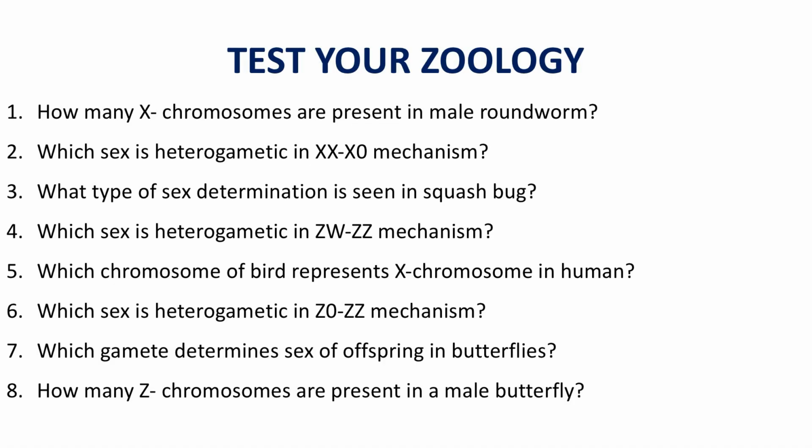How many X chromosomes are present in male roundworm? Answer is 1, because you know in case of roundworm, grasshopper, squash bug, the XX-X0 mechanism is there. So, the female carries 2 X chromosomes and male has only 1 X chromosome, right.